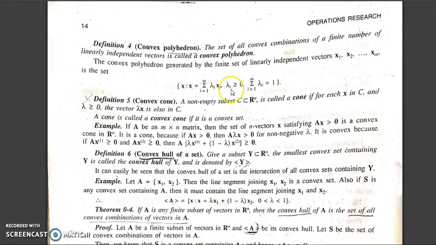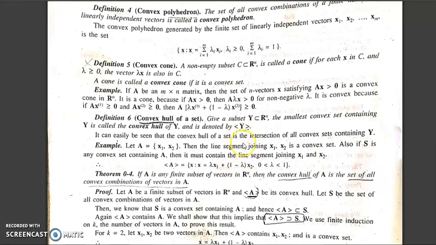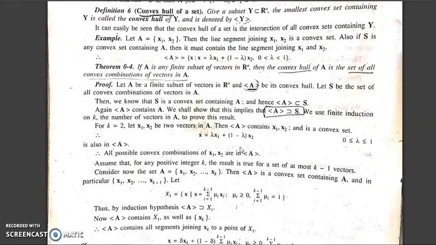Again, the convex hull contains A, because it is the set which contains A. As we know, the convex hull is a subset of S by the definition of the convex hull. When we did the definition of the convex hull, we wrote that it is always a subset of S. It can be easily seen that the convex hull is the intersection of all convex sets, so S is a convex set containing the convex hull.